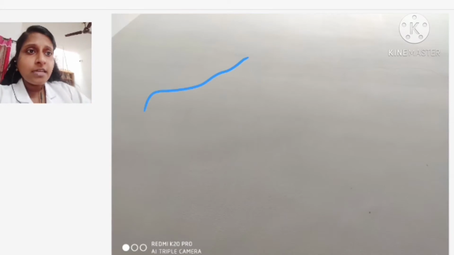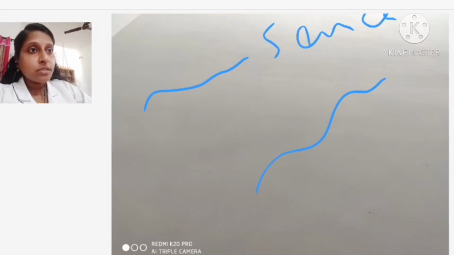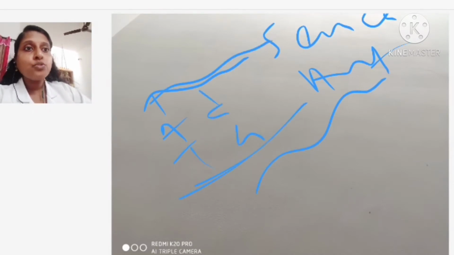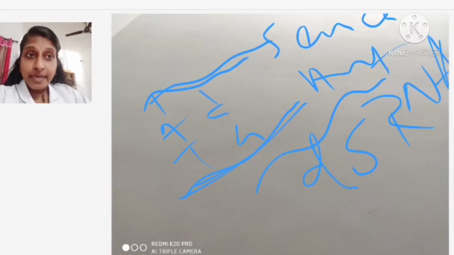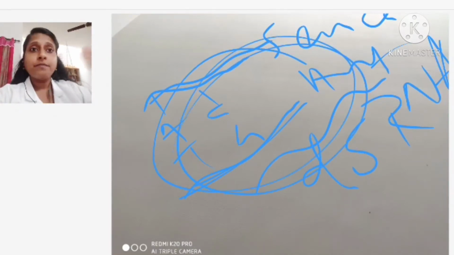So, what is dsRNA? RNA means only one strand, copying will be done. But here dsRNA means double stranded, meaning the sense and antisense both are being produced. Like a DNA, they have complementary base pairs. So, here A means here T will be there, here C means here G will be there. So they are producing double stranded, not DNA, but double stranded RNA.